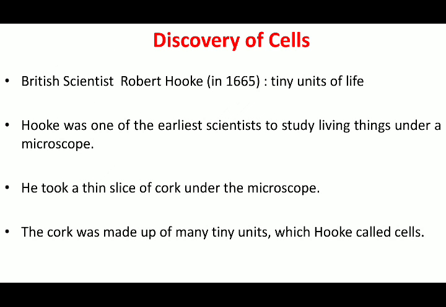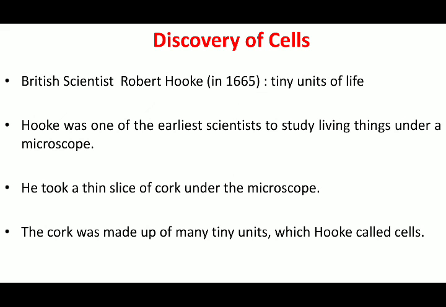Then the next thing that we are going to talk about is the discovery of the cell. Different scientists started studying; they all wanted to know how a cell looked or how it came into existence. When you talk about the discovery of the cell, there was a British scientist known as Robert Hooke.